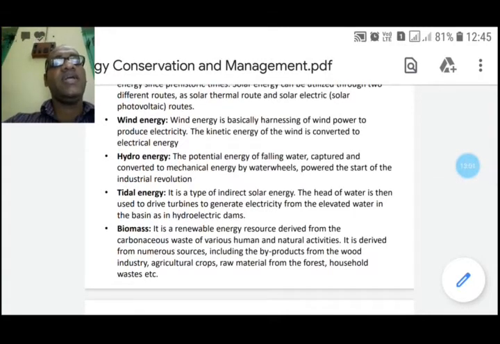Now next is tidal energy. It is an indirect form of solar energy.